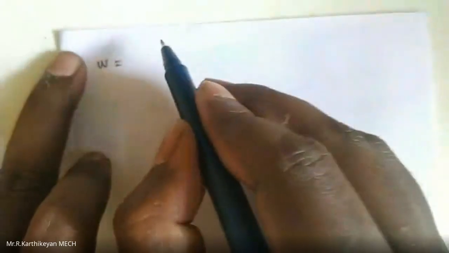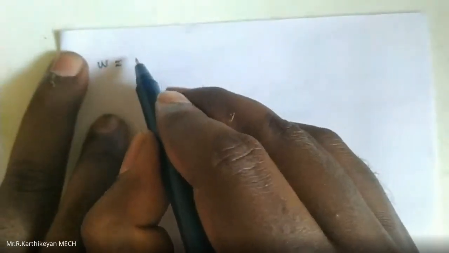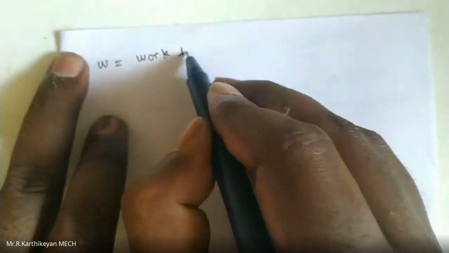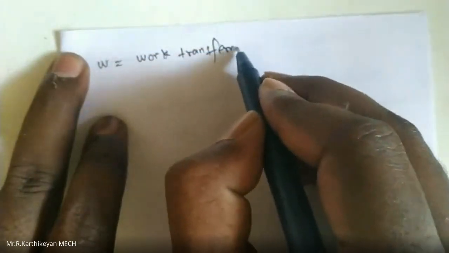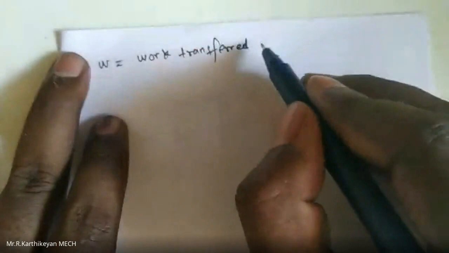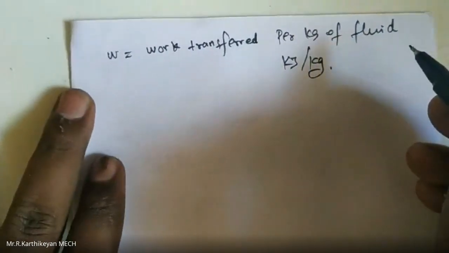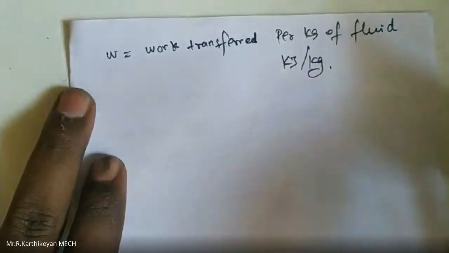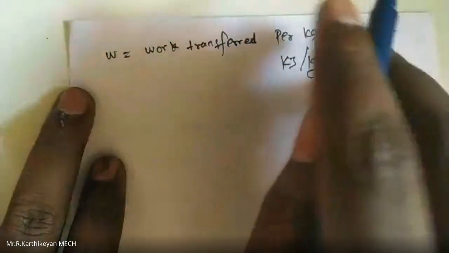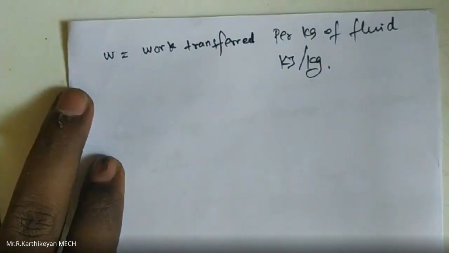Same thing, small w. What does small w mean? That is work transferred per kg of fluid, that is kilojoule per kg. So we are going to derive this equation. These are the parameters used here to derive the steady flow energy equation.